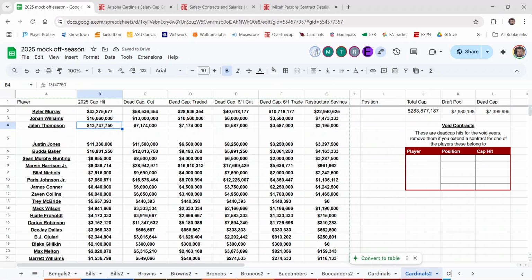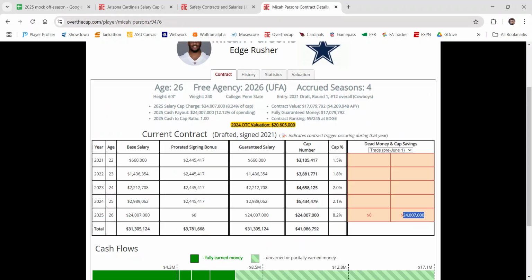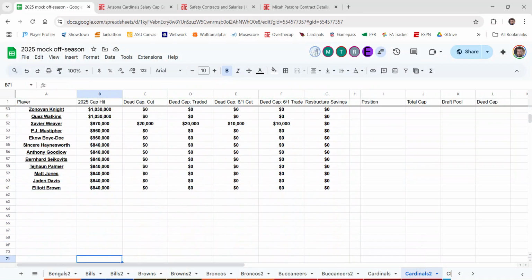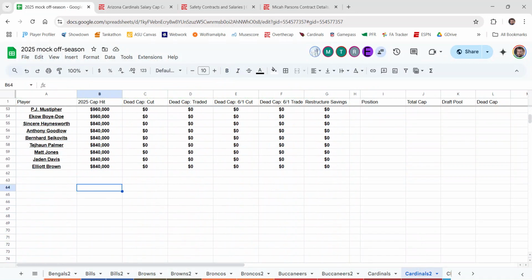And now let's say I want to trade for a player. The Cardinals need edge help, and the Cowboys apparently might trade Micah Parsons, so why not, right? If I wanted to trade for Micah Parsons, and I got a deal done, I would go to his contract on Over the Cap, look at a pre-June 1st trade, look at the cap savings in that, take that value, and that would be the cap hit that he would have on the Cardinals, right?